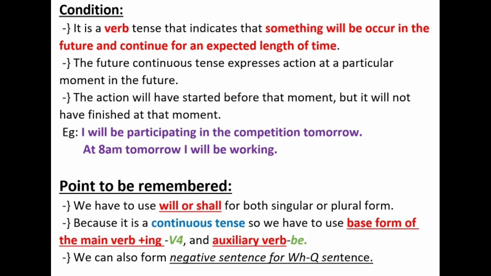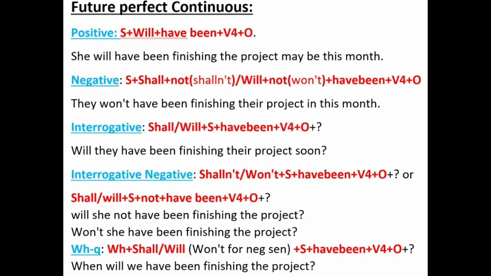And the point to be remembered. Now our last tense is the future perfect continuous tense. In this tense we have to use have been, because it is perfect and continuous, so we are using been. Here also we have to follow the same rules as I told you before, but we shouldn't use since or for rules in the future tense as we used in the past and present tense. That is the point to be remembered.